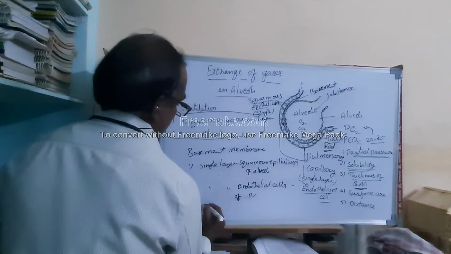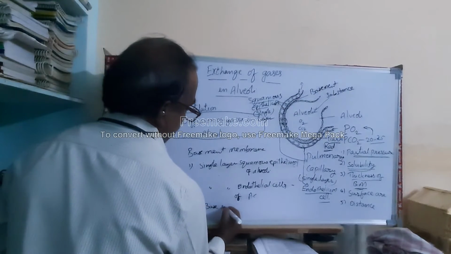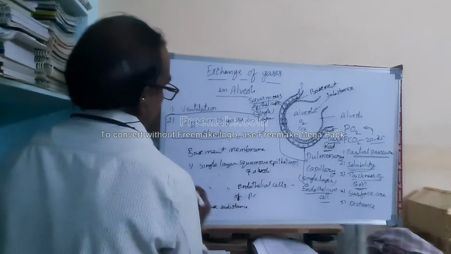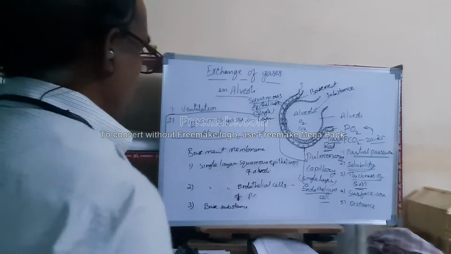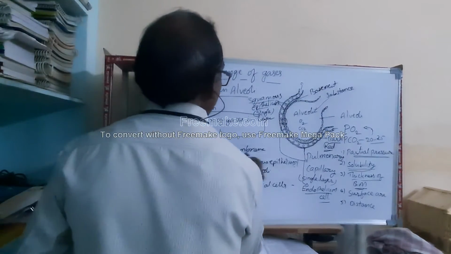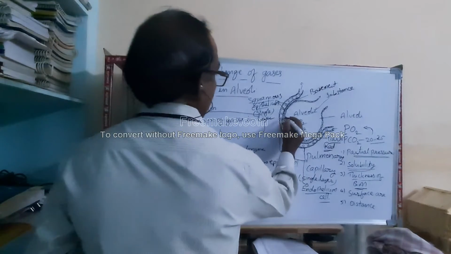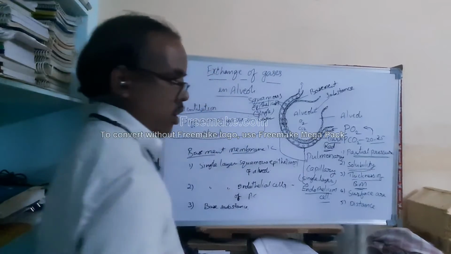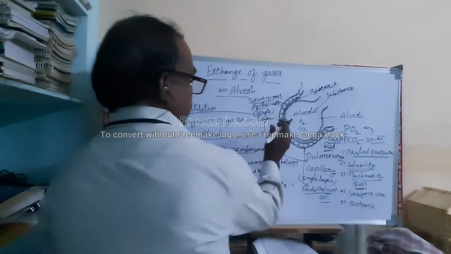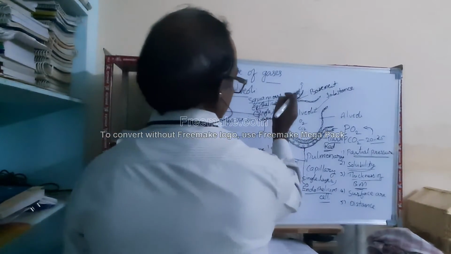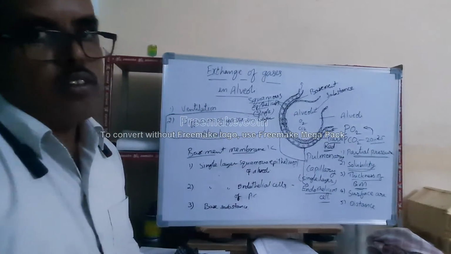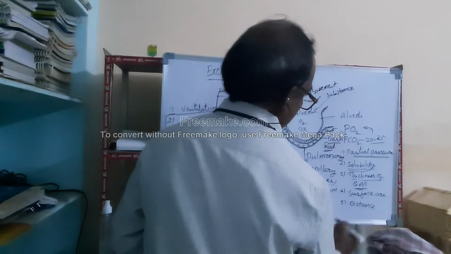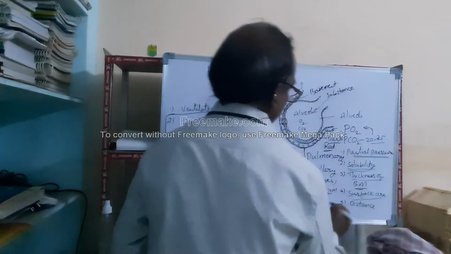So this is the basement substance. These three components constitute the basement membrane. Generally the thickness of this basement membrane will be less than 1 millimeter. This thickness of the basement membrane also influences the diffusion of gases in lungs. This is the third factor. And the fourth factor is surface area.